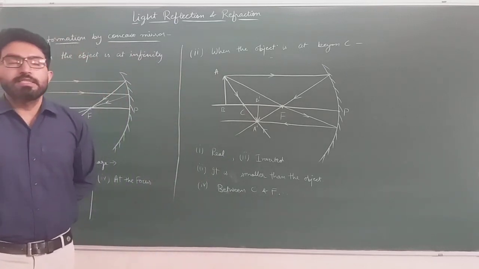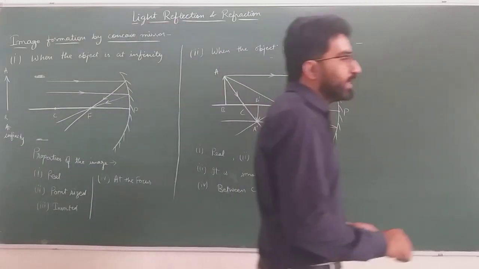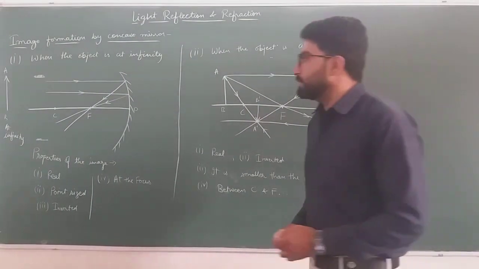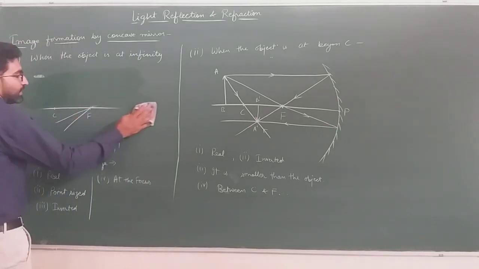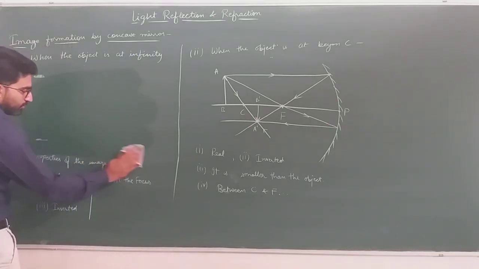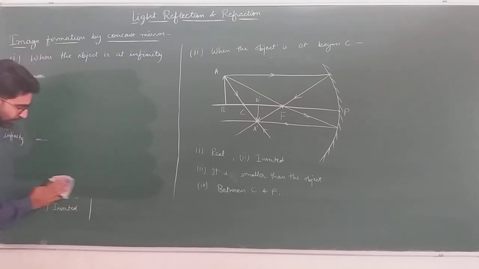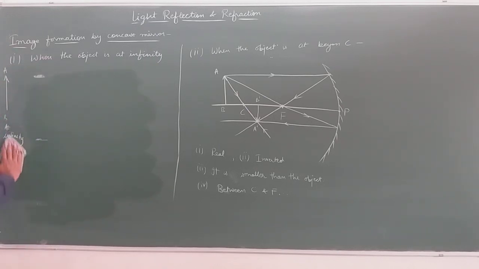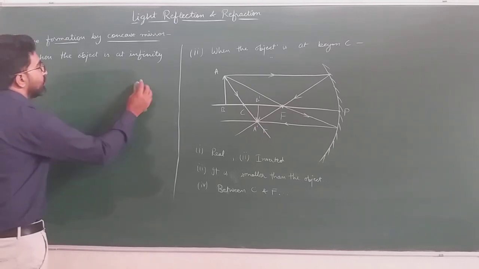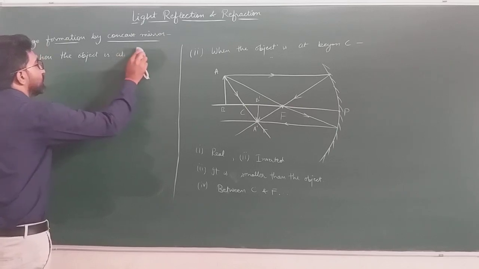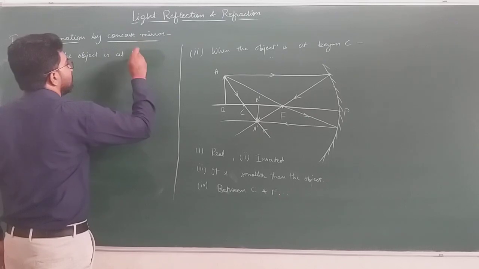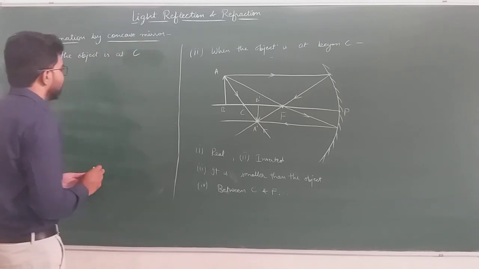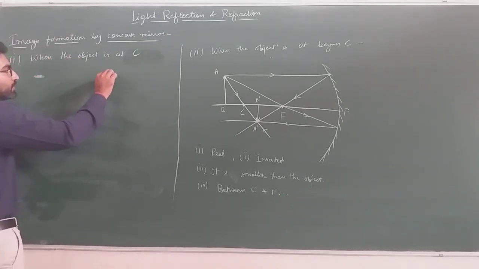Now we will take the third case when the object is at C. When the object is at C, means object lies at the center of curvature. Let us see how the image will form. Let's draw the concave mirror first.